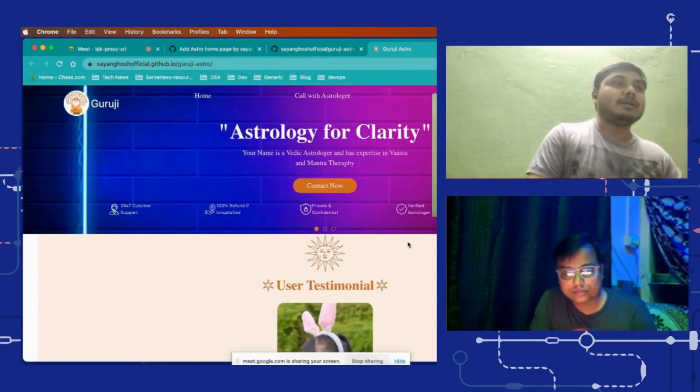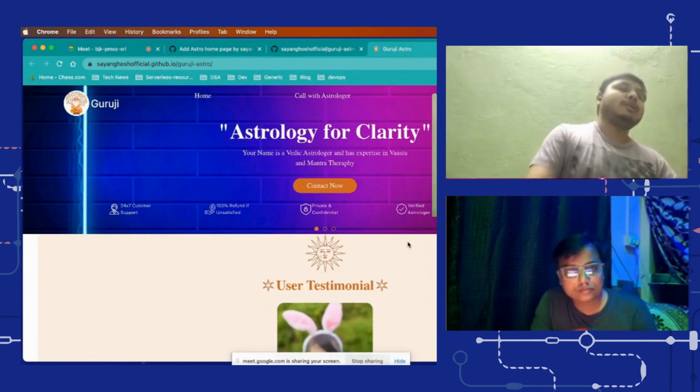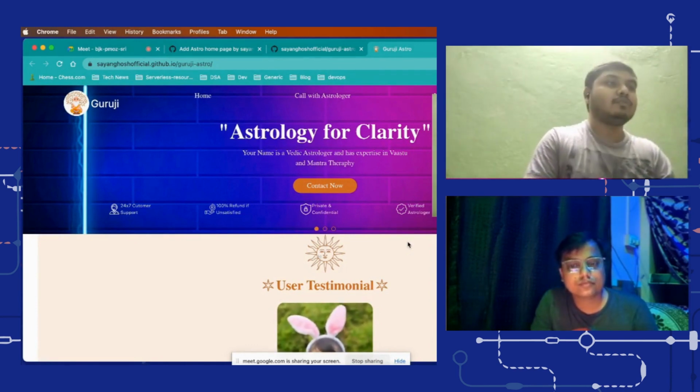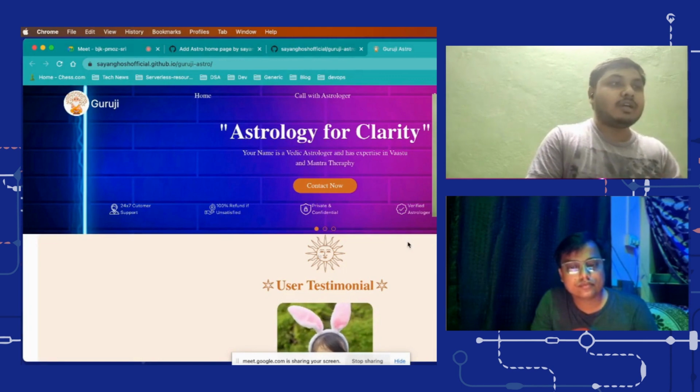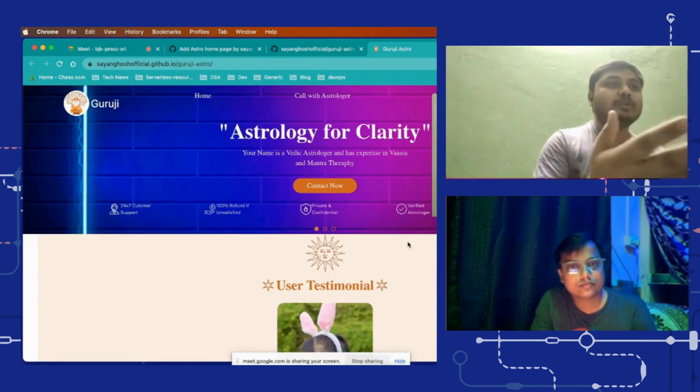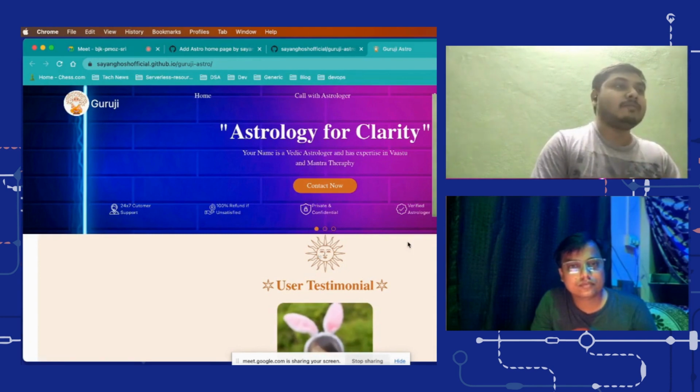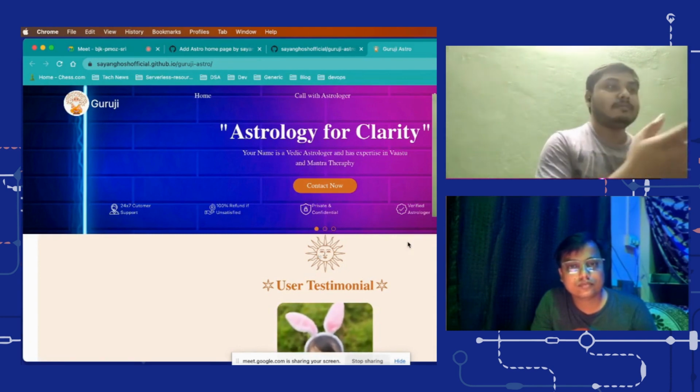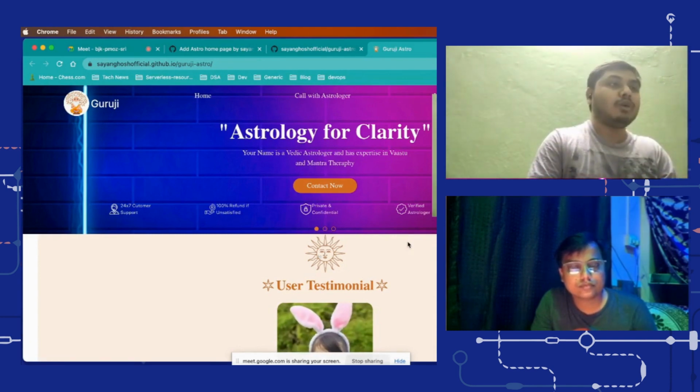This is actually a company assignment from astrology. I got a Figma file with a template of it, and first I planned it component by component and made it one by one.